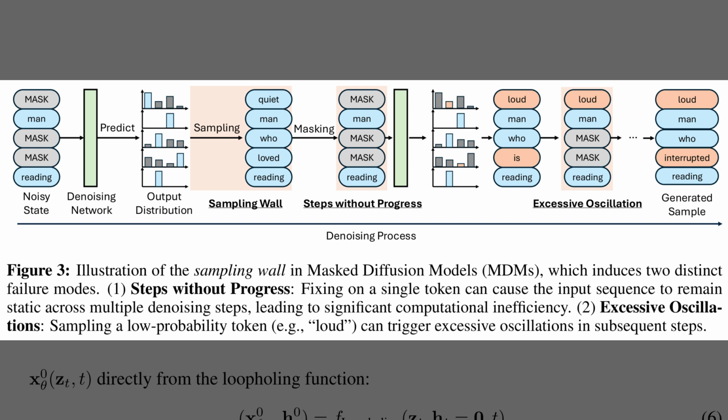Alright, Figure 3 shows why discrete diffusion stalls by visualizing the sampling wall and its two failure modes. The sampling wall means the model collapses rich distributions into one-hot tokens, so later steps lose useful uncertainty. One path shows steps without progress, where repeated resampling leaves the sequence unchanged across iterations. Another path shows excessive oscillation, where an unlucky token choice flips predictions back and forth. Loopholing targets both problems by preserving a continuous context through steps.